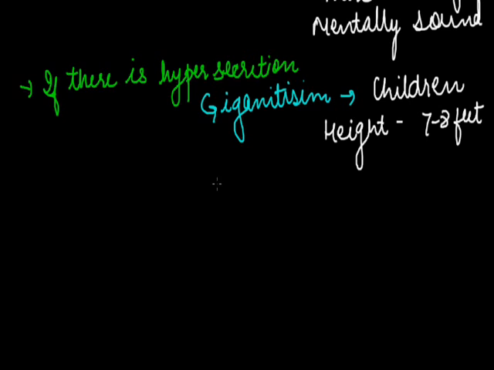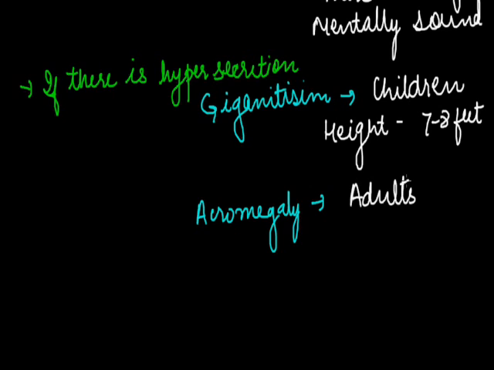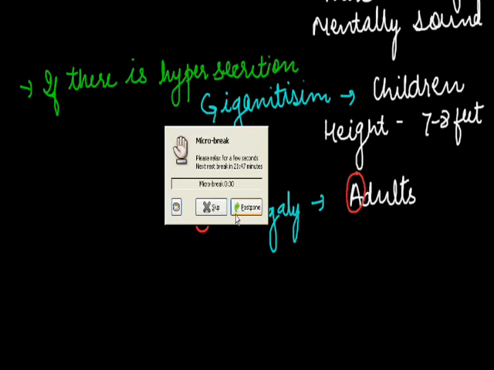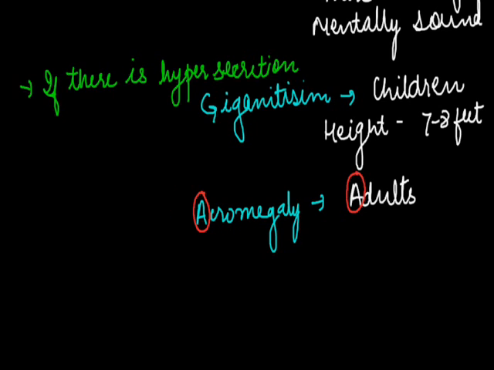Whereas it also results in one more condition that is referred to as acromegaly. Acromegaly is seen in adults. In adults, if there is more secretion of the growth hormone, it will result in acromegaly. The simple way of remembering it is that A from acromegaly and A from adults. So A to A. Acromegaly is seen in adults, right?